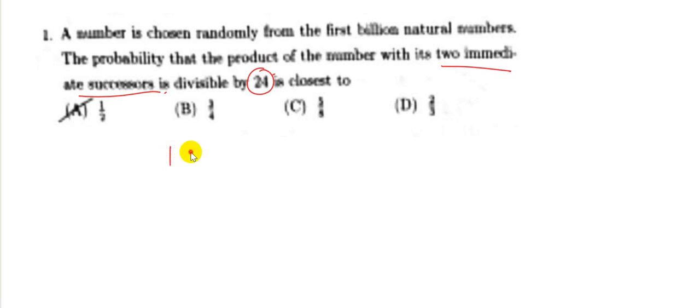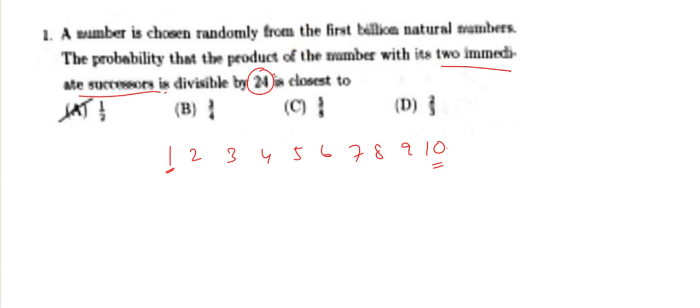If I take numbers from 1 to 10, 1, 2, 3, 4, 5, 6, 7, 8, 9 and 10, and I choose any one number at random, then the product of the number with its two immediate successors should be divisible by 24. That means, which triplets would be divisible by 24?